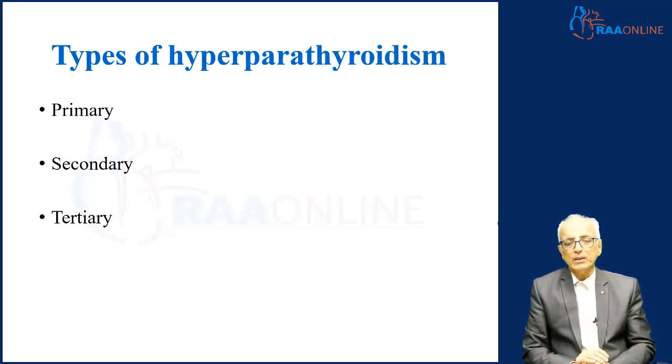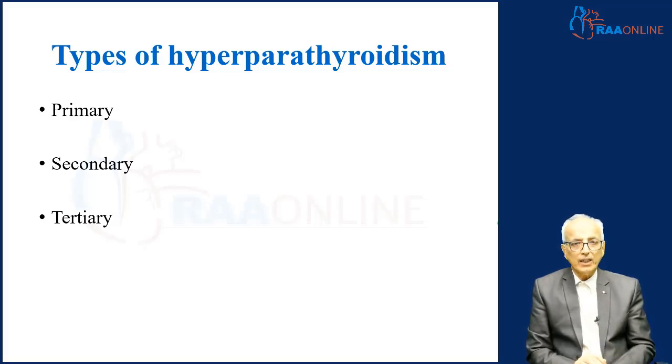Primary hyperparathyroidism, obviously, the disease is in the parathyroid gland. The secondary type is secondary to continuous hypocalcemia or hypovitaminosis D of any reason, stimulating the parathyroid to secrete more to compensate for the hypocalcemia.